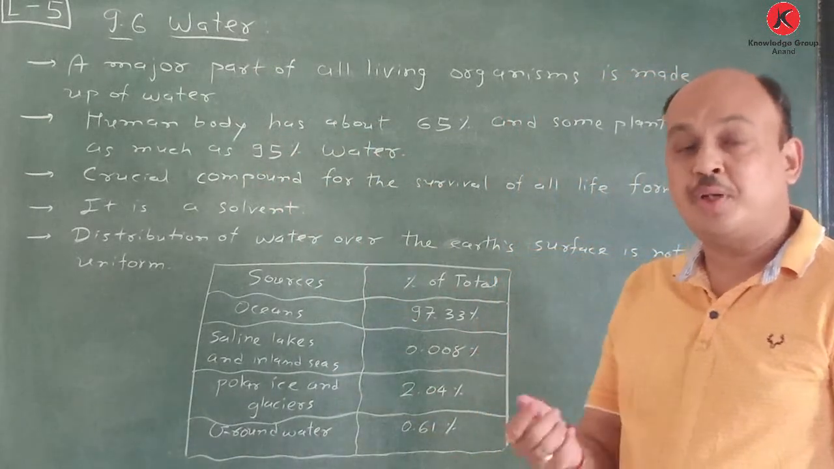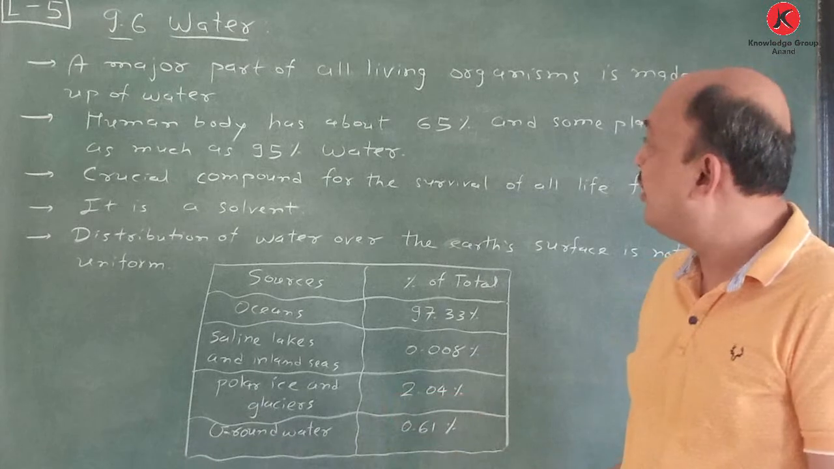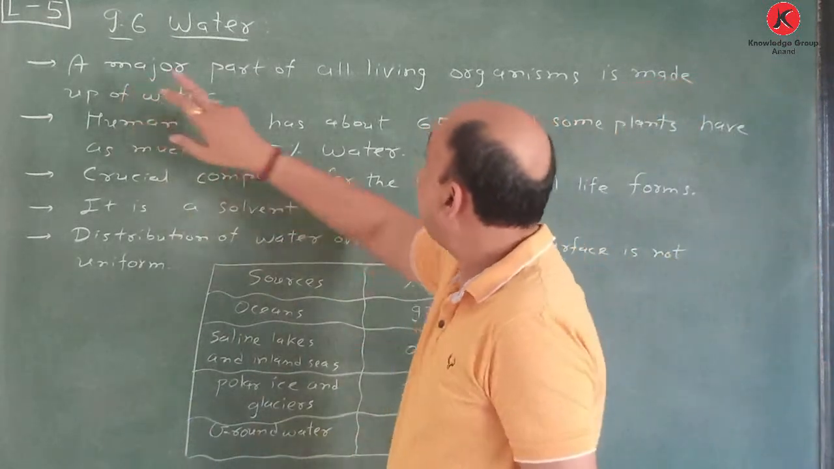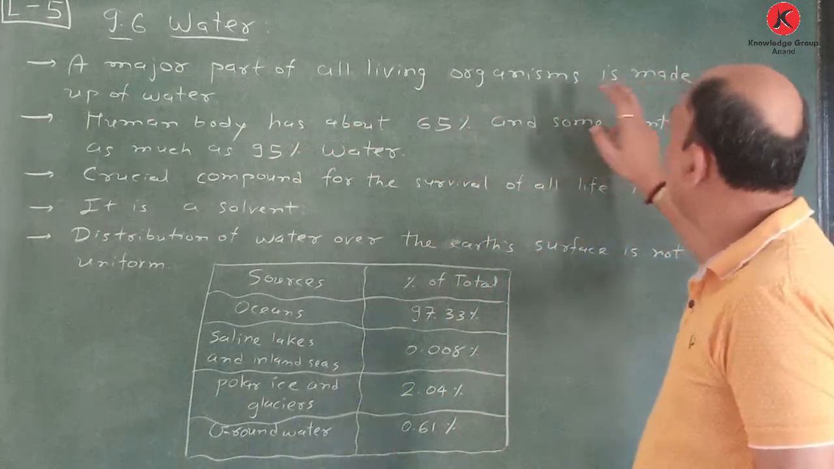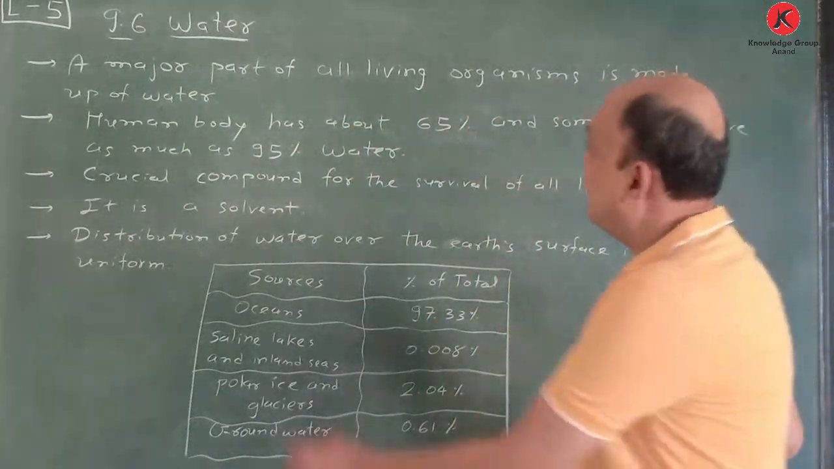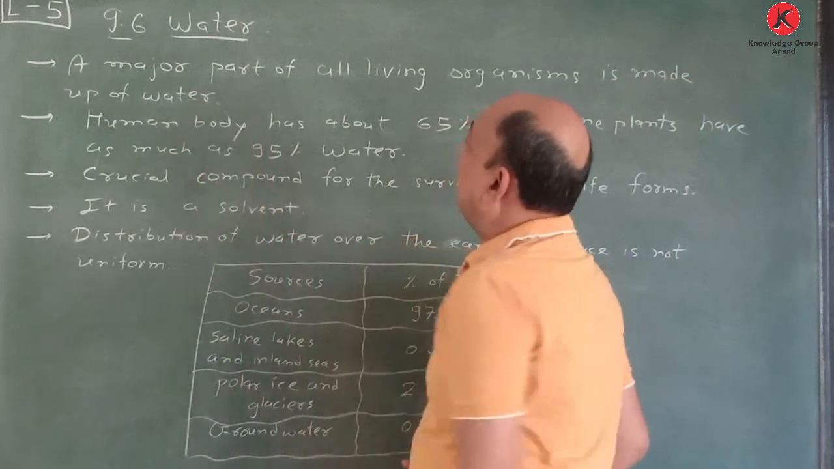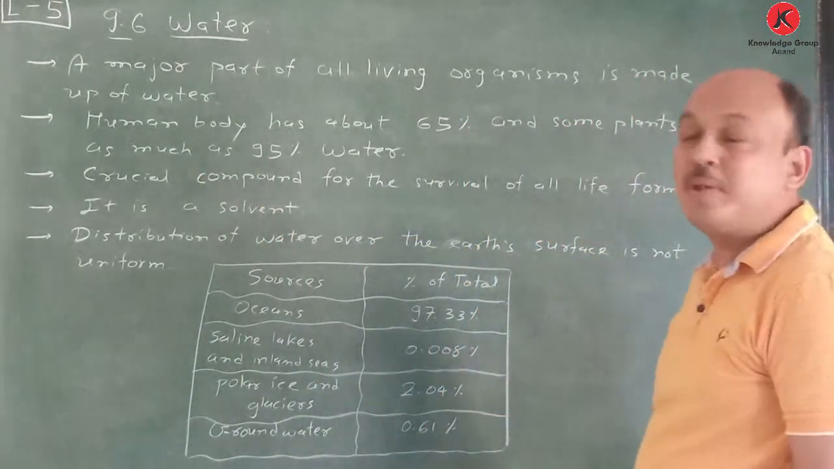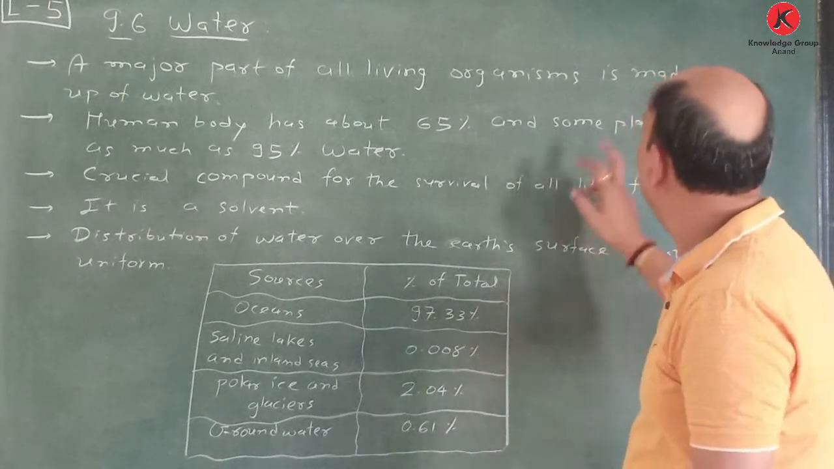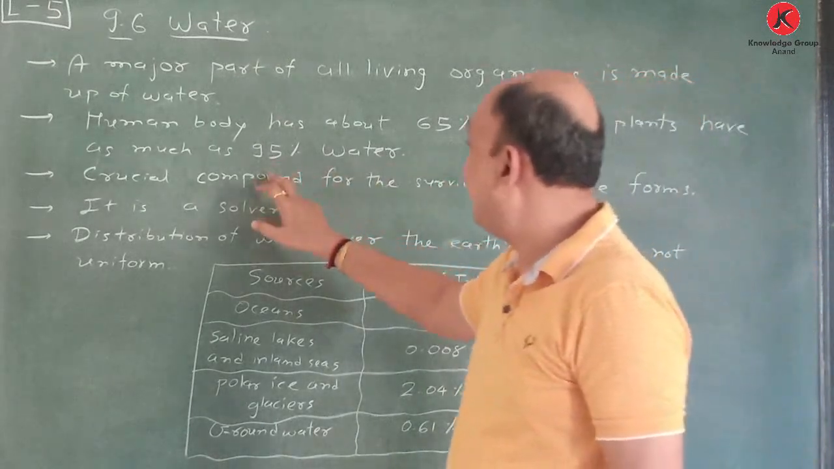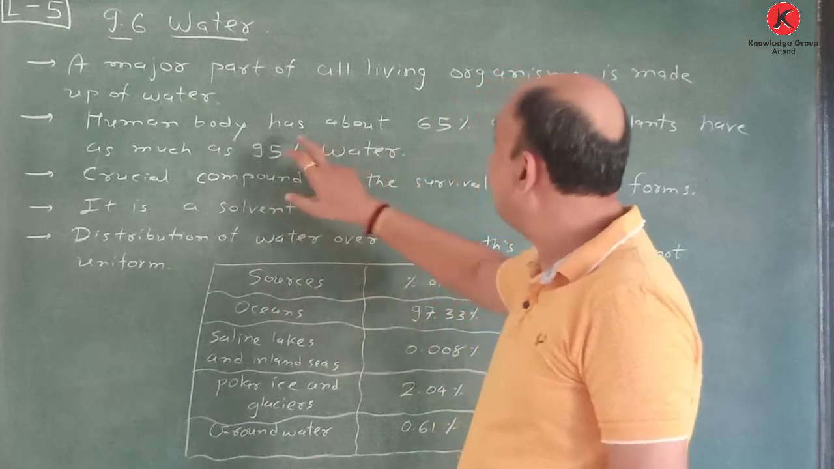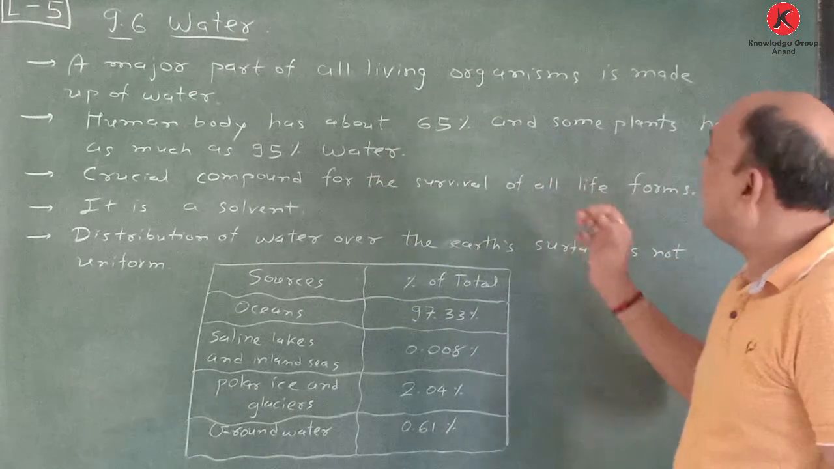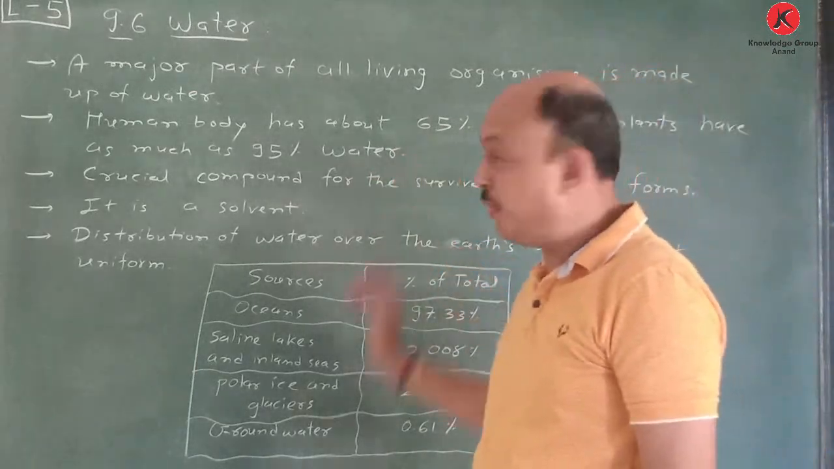The molecular formula is H2O, dihydrogen monoxide, its IUPAC name. A major part of all living organisms is made up of water. This is a very simple sentence. Human body has about 65% and some plants have as much as 95% water. So remember this one.